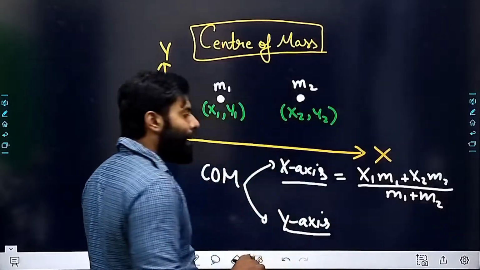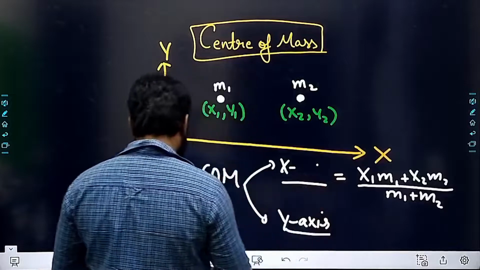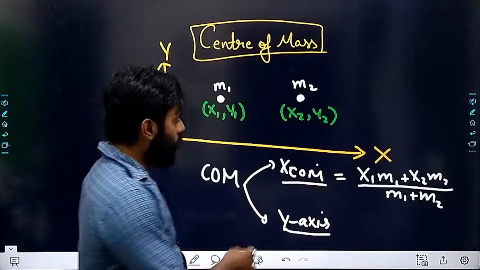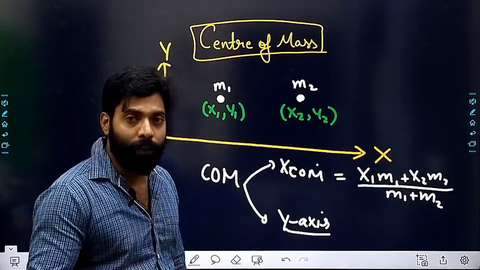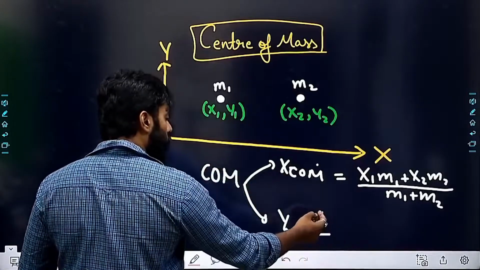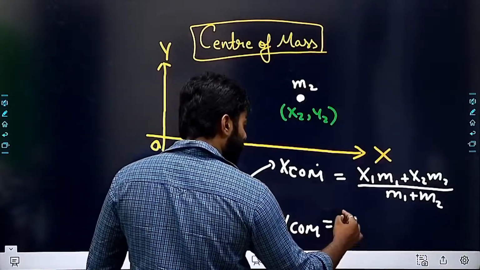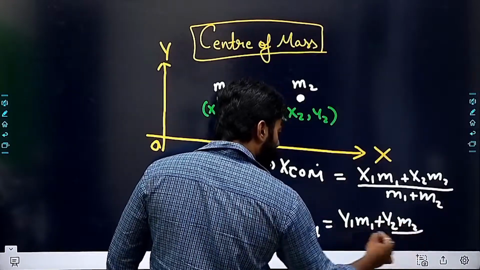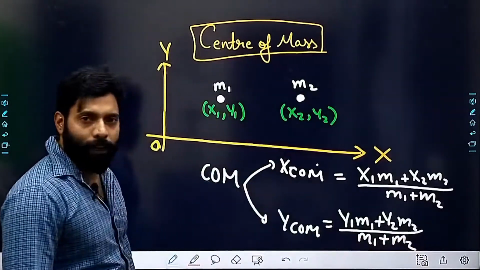So if I need to find out the x coordinate of the center of mass, I can call this x_cm. Then x_cm is equal to x1 m1 plus x2 m2 upon m1 plus m2. And if I need to find out y_cm, then y_cm will be y1 m1 plus y2 m2 upon m1 plus m2.